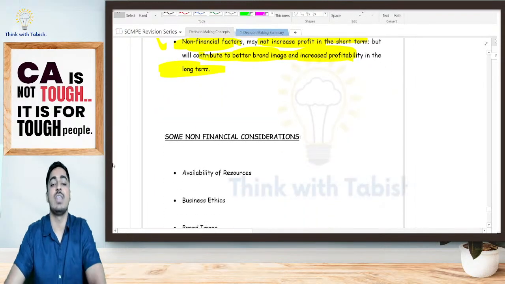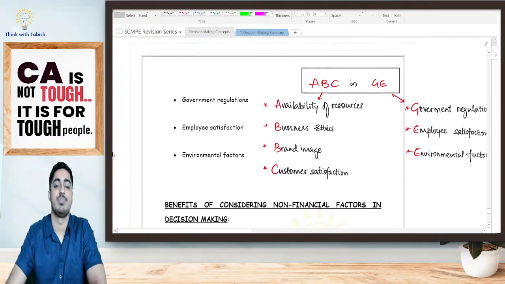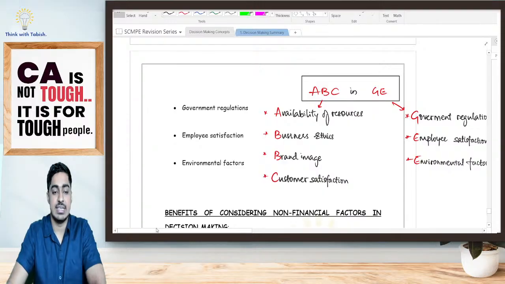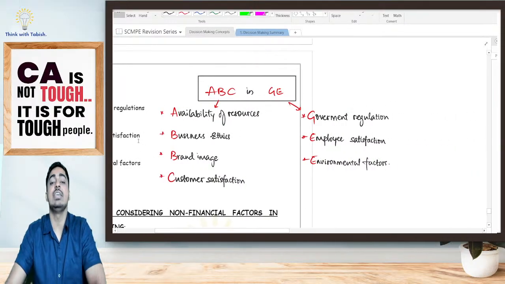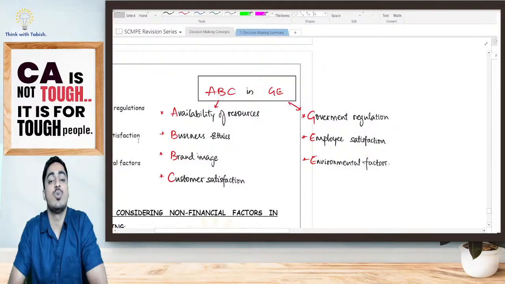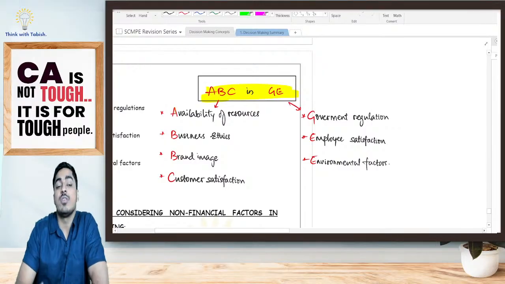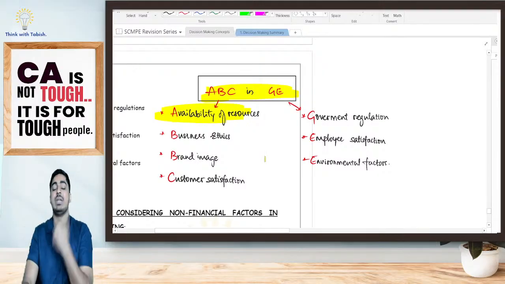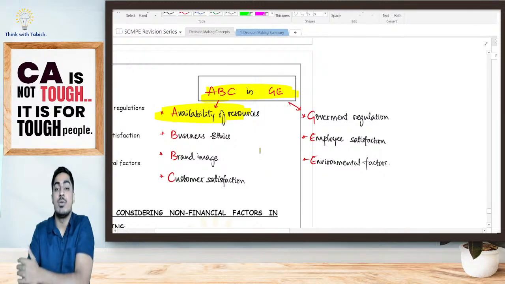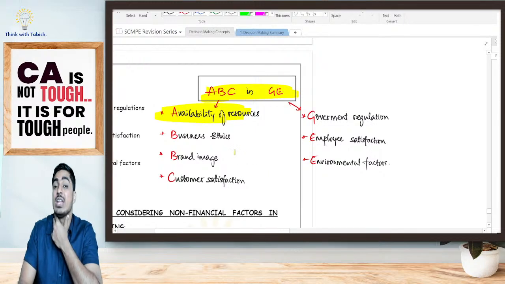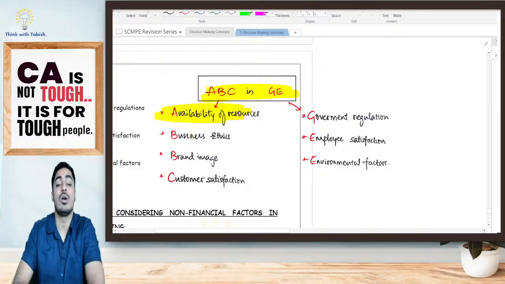Now, what all non-financial factors have to be kept in mind, students? Look at this. We have made a small mnemonic for this. The mnemonic is ABC in GE. ABC, activity-based costing, was first implemented in GE, General Electric. What all non-financial factors do we have to see? Firstly, availability of resources. I am taking a decision; I should see whether the resources are available or not. Are they scarce? Will I be in a position to utilize them? All of that I have to see.